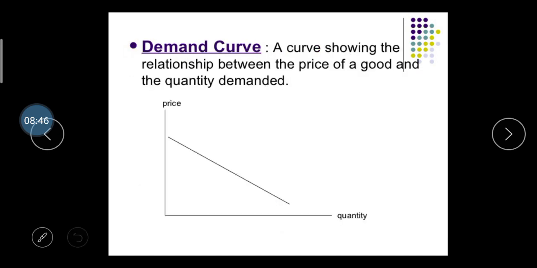In the next slide, here is the demand curve. You should prepare it, and you should write and draw this demand curve. The curve shows the relationship between the price of a good and the quantity demanded. On the x-axis is the quantity of the product, and on the y-axis is the price of the product, right?